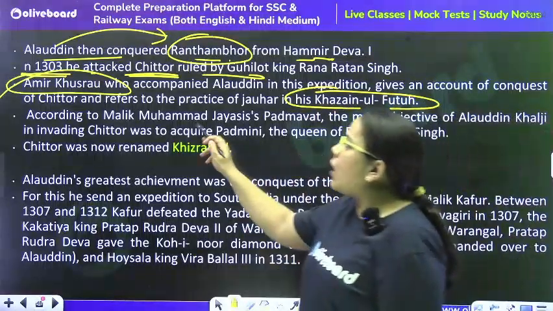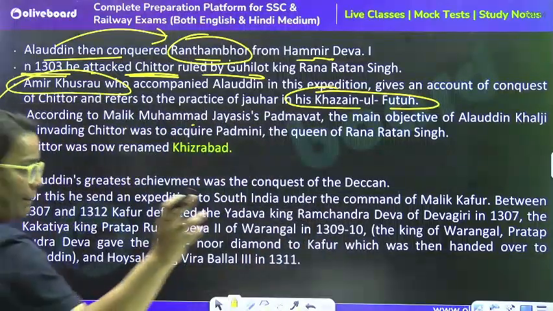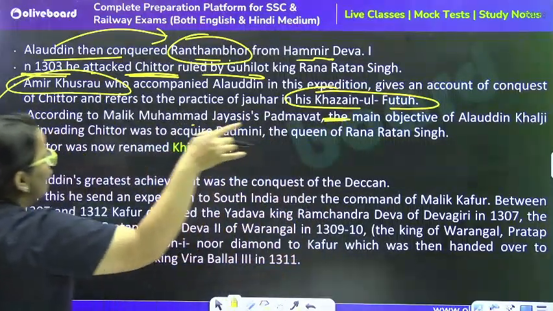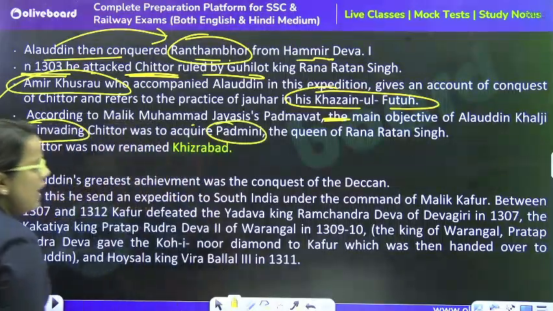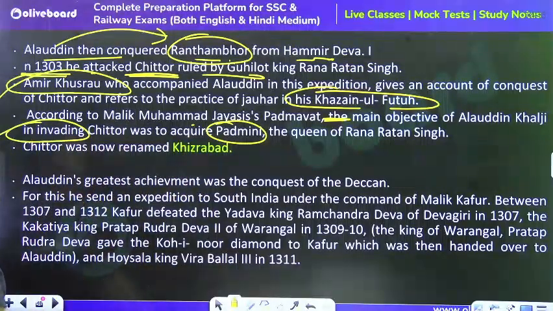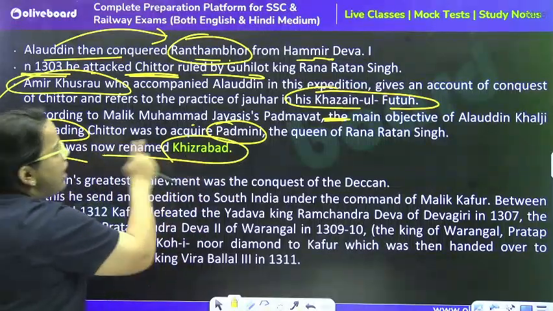According to Malik Muhammad Jayasi's Padmavat, the main object of Alauddin Khilji in invading Chittor was to acquire Padmini, the queen of Rana Ratan Singh, and Chittor was now renamed Khizrabad.